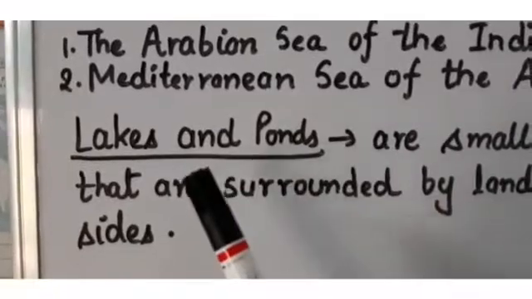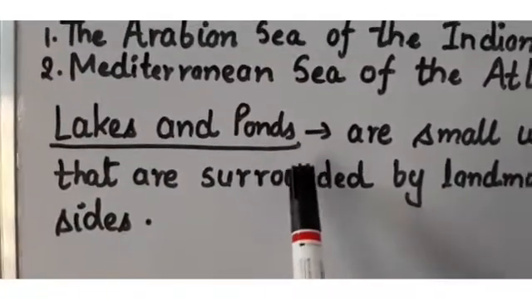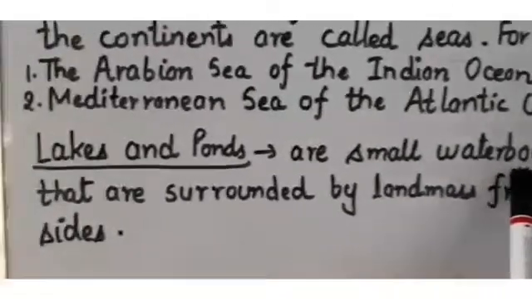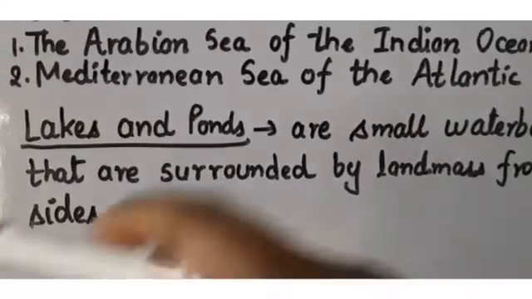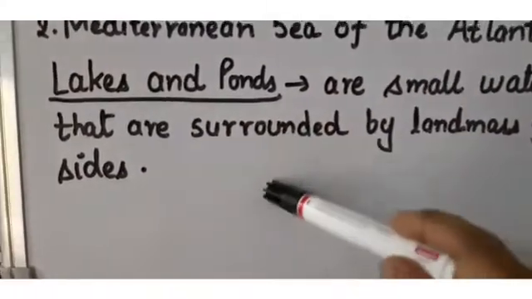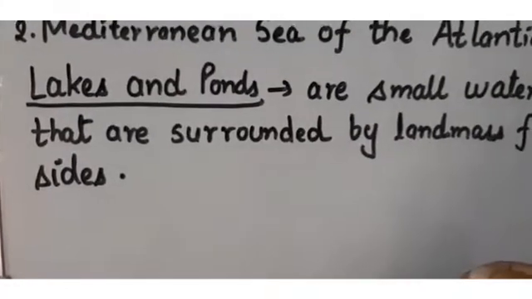Then come next to lakes and ponds. Now you must have seen lakes and ponds. These are small water bodies, but they are surrounded by landmass from the sides. Means a water body which is surrounded by landmass is called a lake or pond.